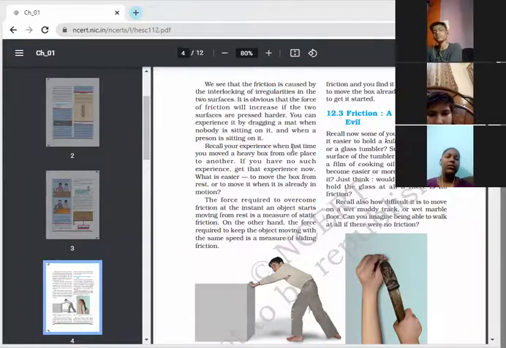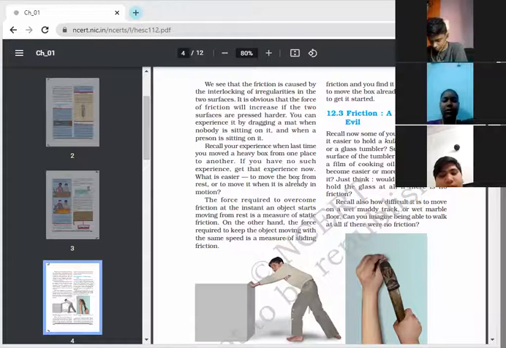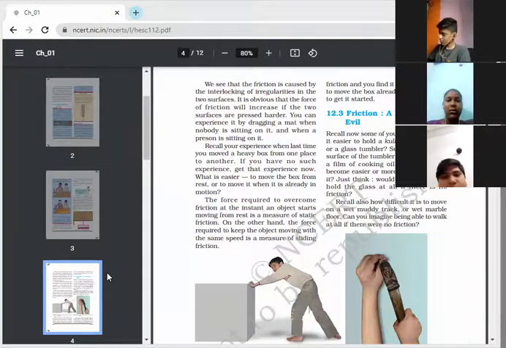Next, recall your experience when last time you moved a heavy box from one place to another. If you have no such experience, get this experience now. What is easier, to move the box from rest or to move it when it is already in motion? चलिए, okay, tell me. अगर आपका कोई ऑब्जेक्ट रेस्ट पे है, it is easy to move that, और जो पहले से मोशन है उसको पुश करने में, which one is the easier one?